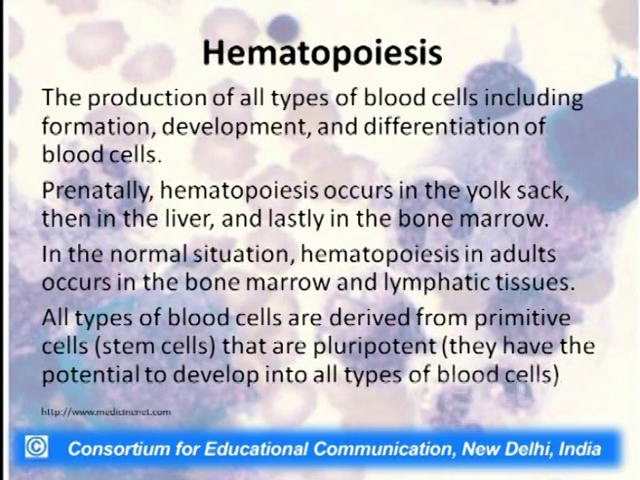Now, coming first to hematopoiesis, what exactly is hematopoiesis? The production of all types of blood cells including formation, development and differentiation of blood cells. This is the definition of hematopoiesis from Medicine-Net, which says that all blood cells, whether it is RBC, WBC, platelets, how they are formed, they undergo development and further differentiation, they all are coming under the process of hematopoiesis.